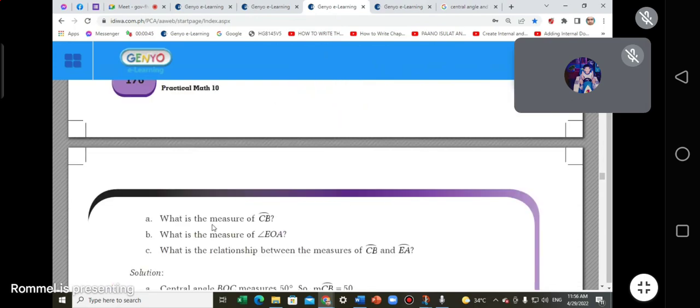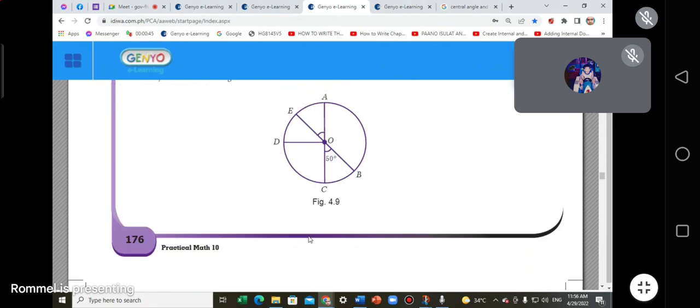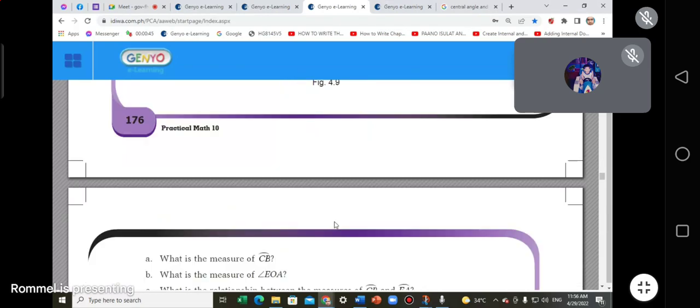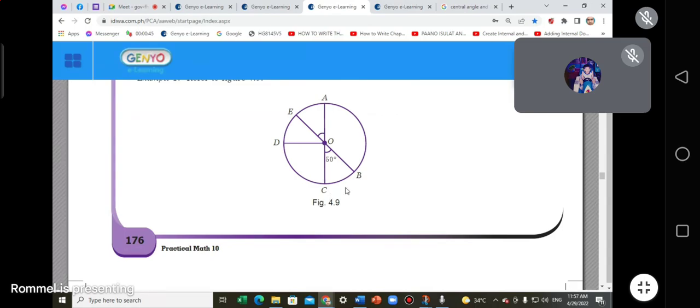It's easy, no? CB is a major arc, and then EOA is a central angle, no? Okay, CB is, makinig ha? Okay, ito ay angle CB. Sorry, this is a measure of minor arc CB, no? Ito po, letter A. Saan po yun? Ito po yan, no?